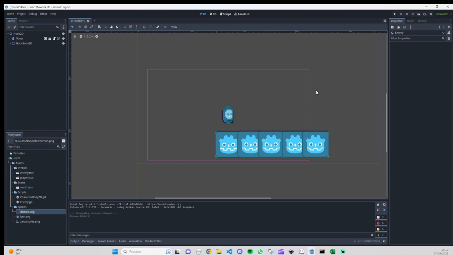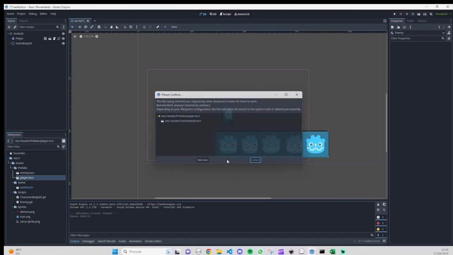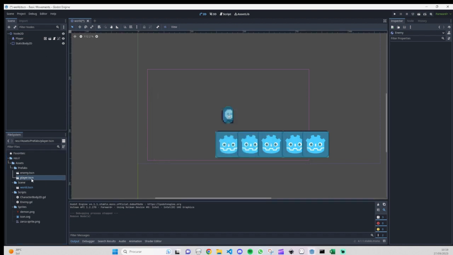So let's go to work and let's add our rigid body and implement everything. As you can see, I removed our previous enemy. I created a prefab of our previous enemy, so if you want to use it later, you can. Everything will be in the description. You have the link for the GitHub page where you will find all the project until now. So without further ado, let's start with our rigid body.